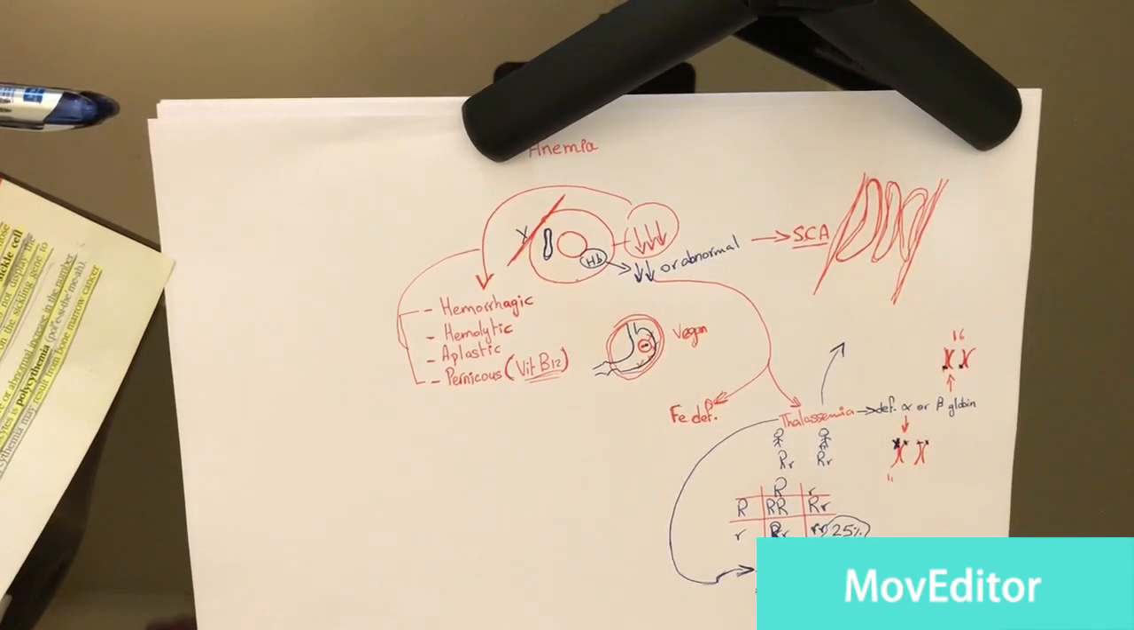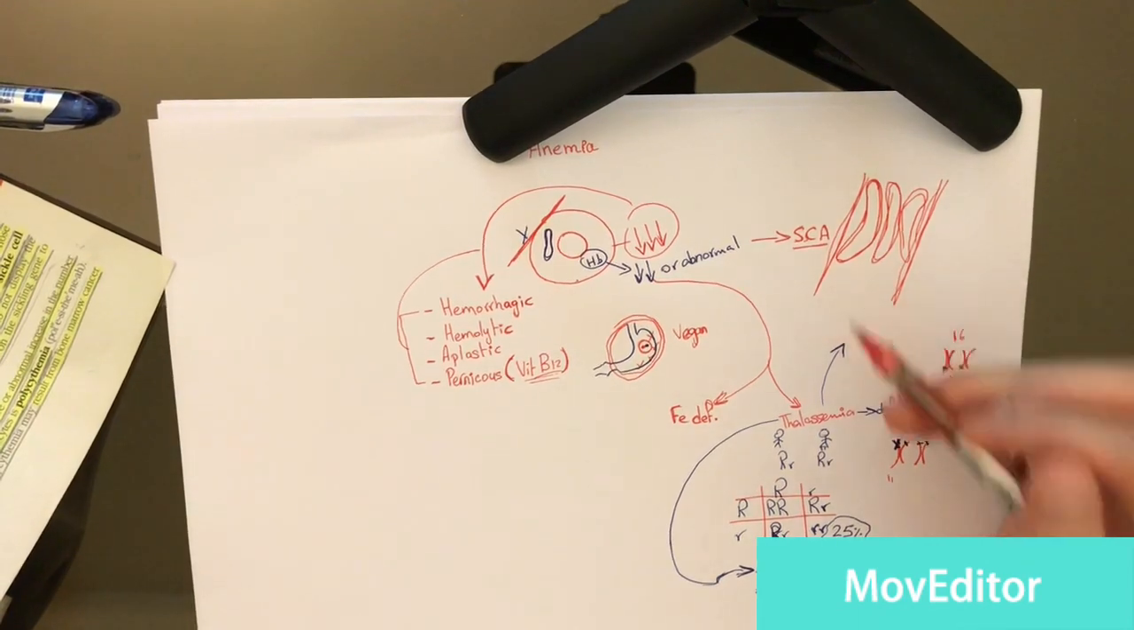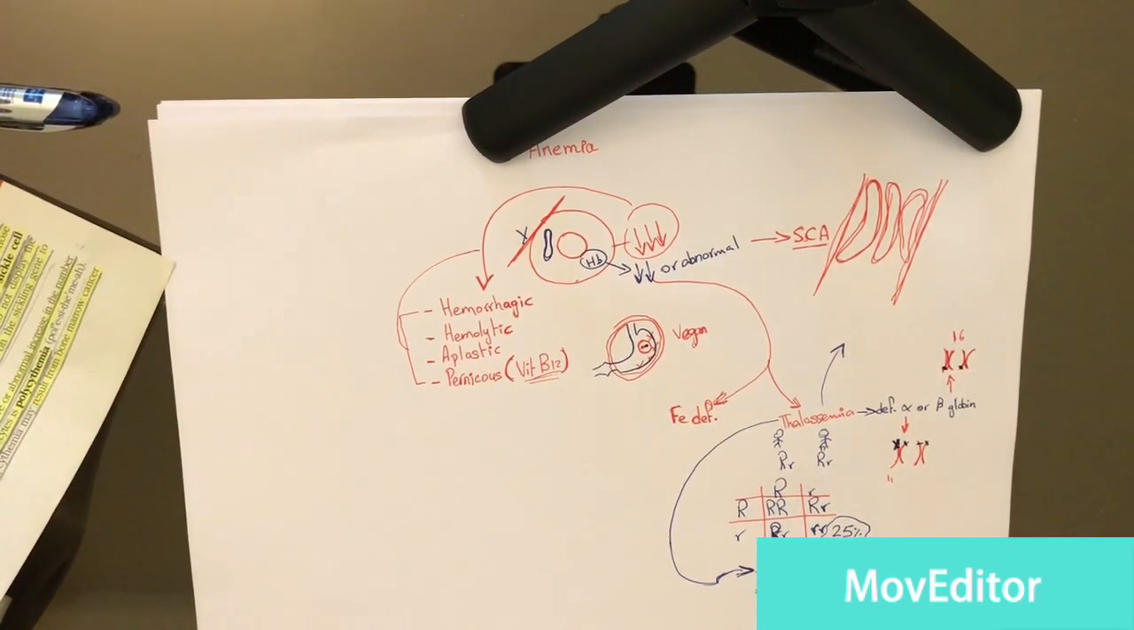If people have 2 affected genes, they will have sickle cell anemia. If they have only 1 gene affected, they won't have sickle cell anemia. They're called to have sickle cell trait, but their children might have sickle cell anemia.